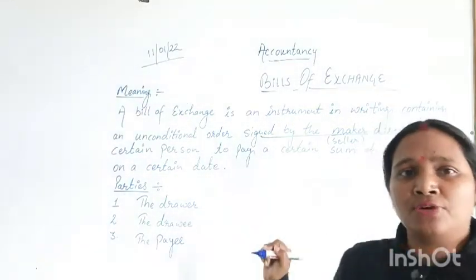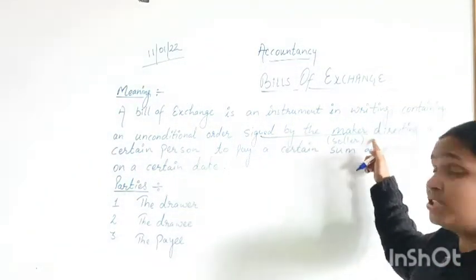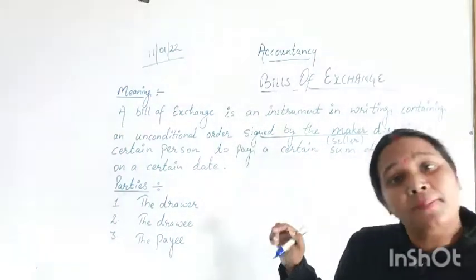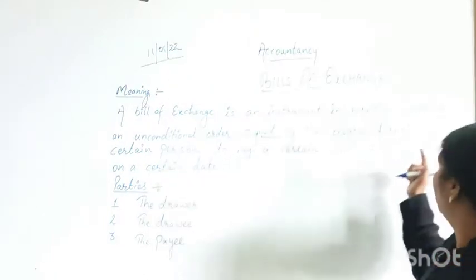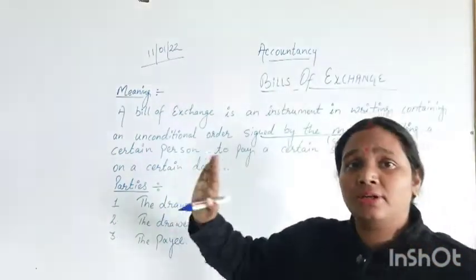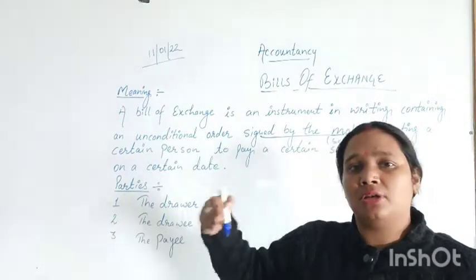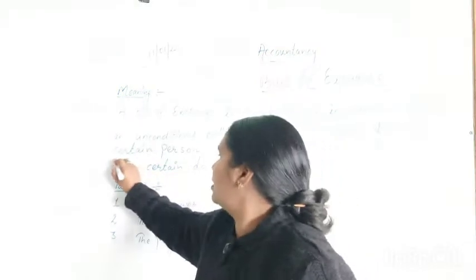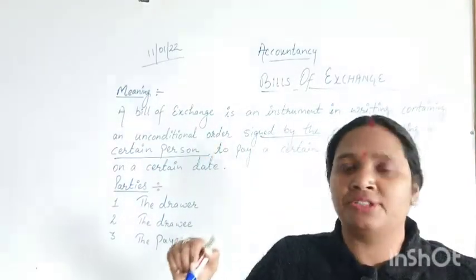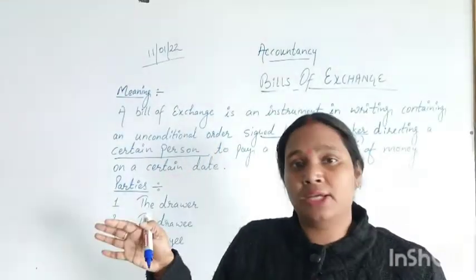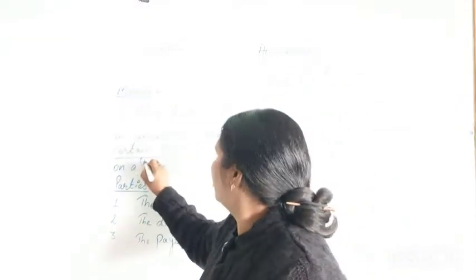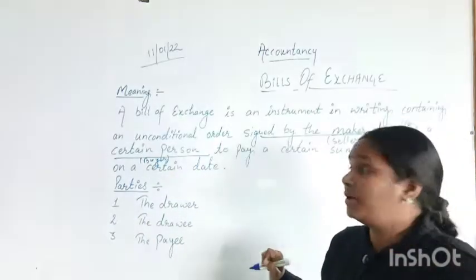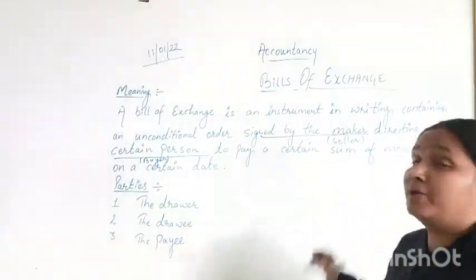Okay, so a bill of exchange is a document which is signed or written by the maker. What is written in that document? A direction, a certain kind of direction to a certain person. Who will that person be? That person will be the buyer. There will be a certain person to pay a certain sum of money.